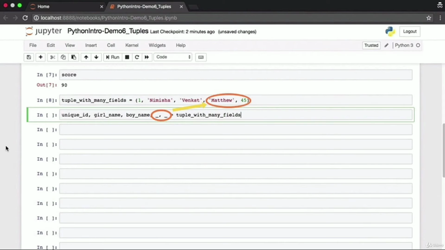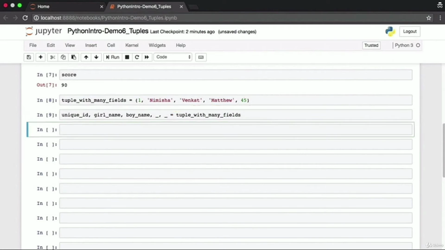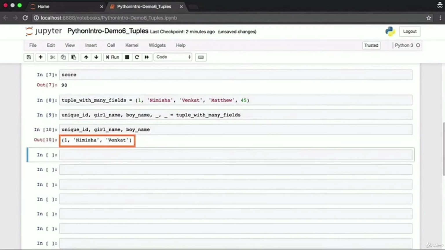Here, those values are the field values Matthew and 45. These are the last 2 fields in your tuple. The first 3 fields for which we had variable names have been extracted successfully. Unique ID is 1, girl name is Nimisha, boy name is Venkat.